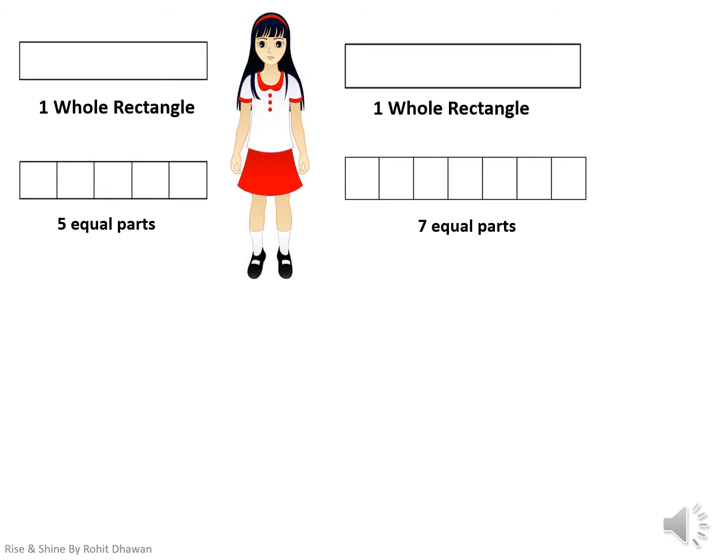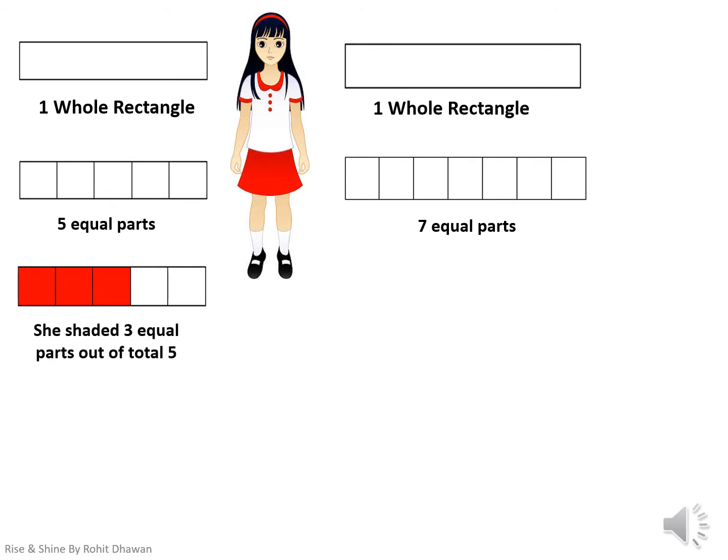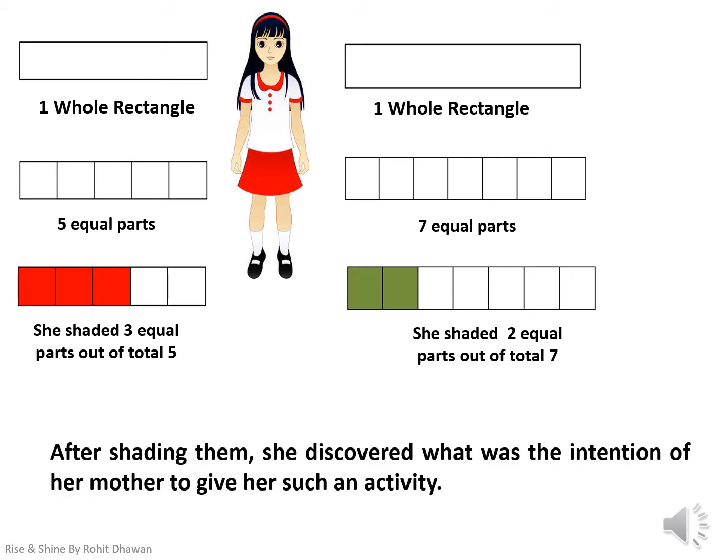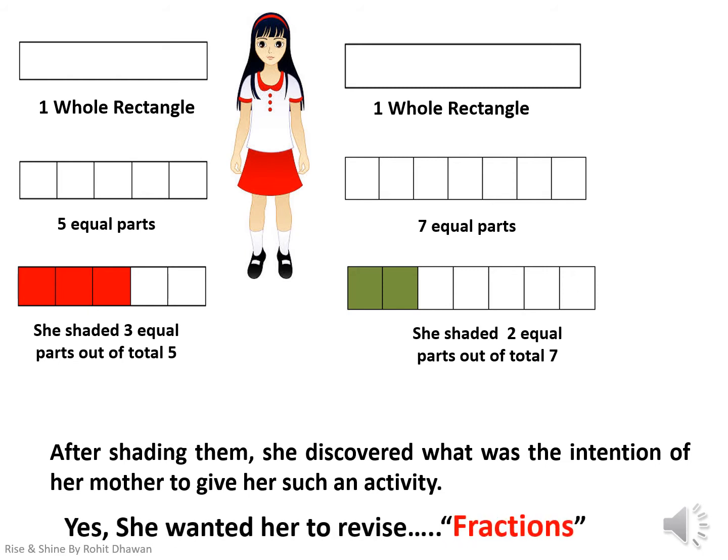Since she had to express them also, she decided to shade 3 equal parts of the first one with red color and 2 equal parts of the second rectangle with green color. The moment she finished coloring them, she realized why her mother had asked her to do such an activity. So, my dear students, guess now what was the intention of Rishita's mother behind such an activity? Yes, you all are right. She wanted Rishita to revise fractions.